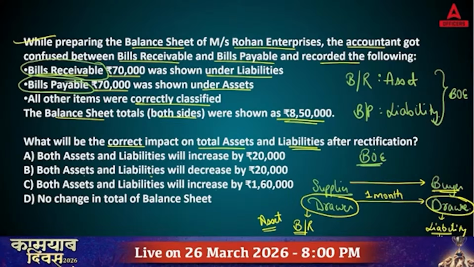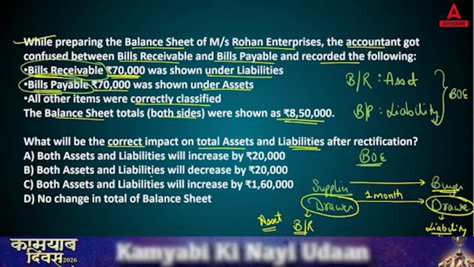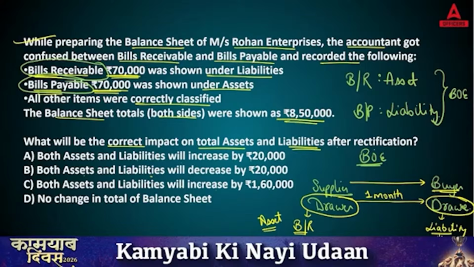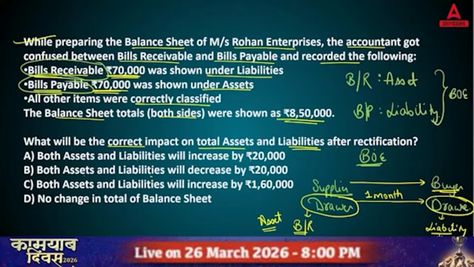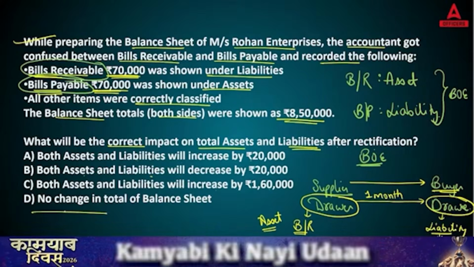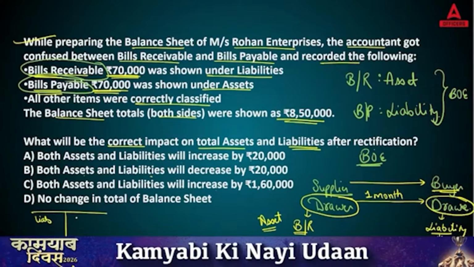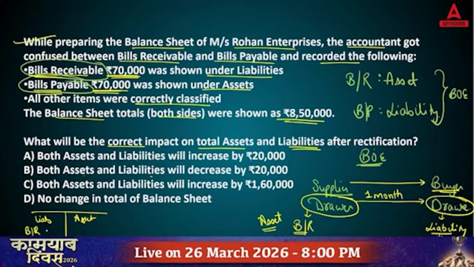So bills receivable 70,000, bills payable 70,000. But what Mr. Rohan's accountant did was show them on the wrong side: bills receivable on liabilities, bills payable on assets. That is wrong. Bills receivable they have written under liabilities, that is 70,000, and bills payable under assets, that is 70,000.